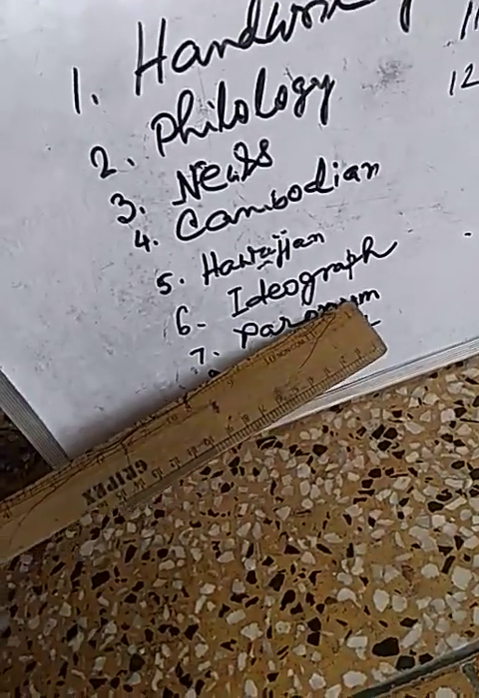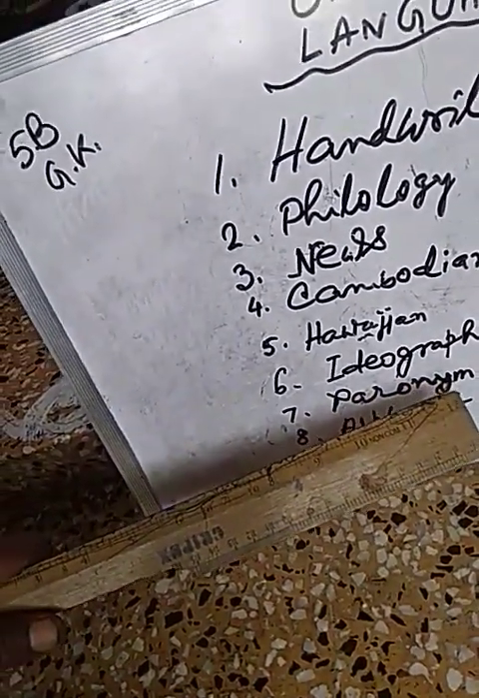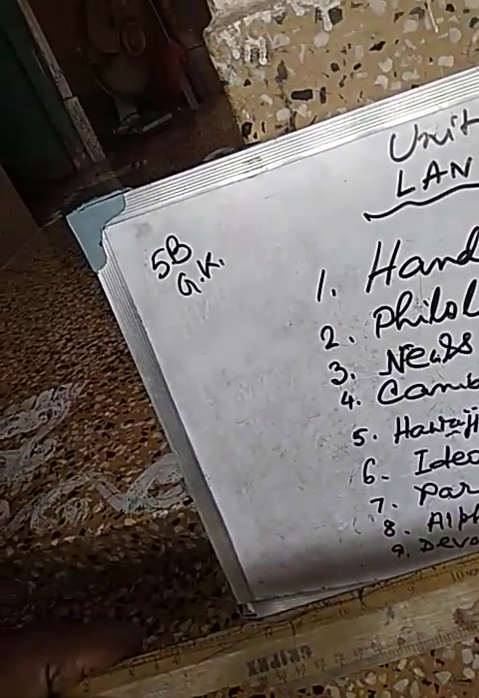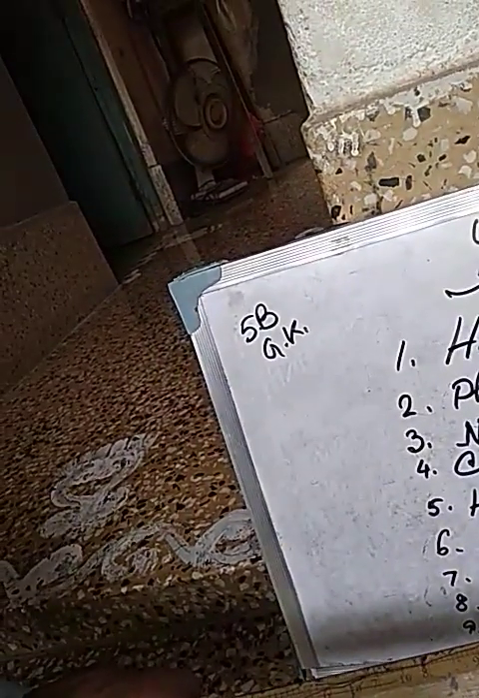Then paronym. What is paronym? Paronym: words similar in sound but different in spelling and meaning. See, canvas, canvass. This is known as paronym. That means words that are similar in sound but different in spelling and meaning are known as paronym.